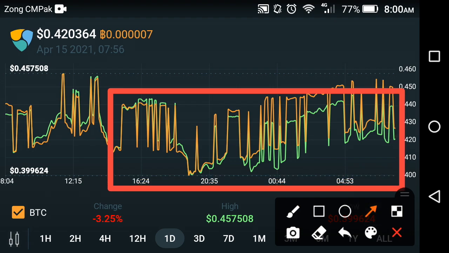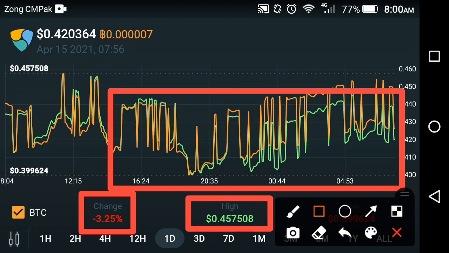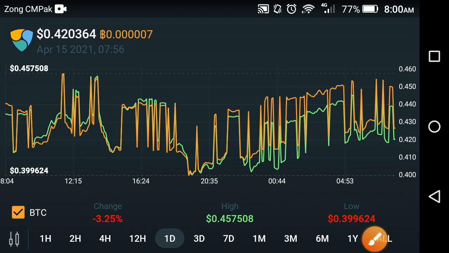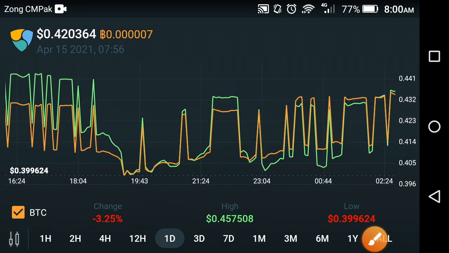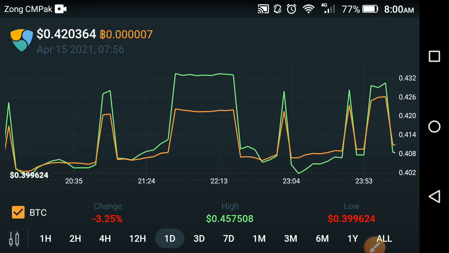I can't understand it. But as you can see here, a negative 3.25% change occurred in the last 1 day in XEM coin, and the high price of XEM coin in the last 1 day is 0.457508 USD, friends. Absolutely, the change is very bad. Now let's check out the structure of the XEM coin.